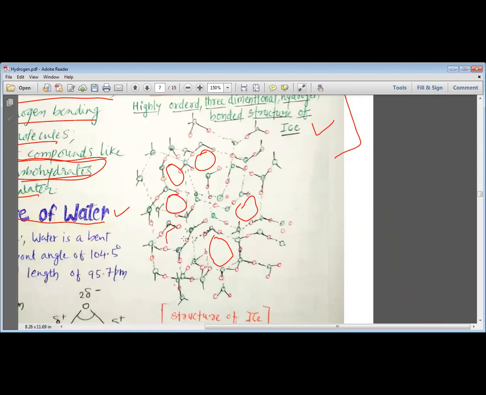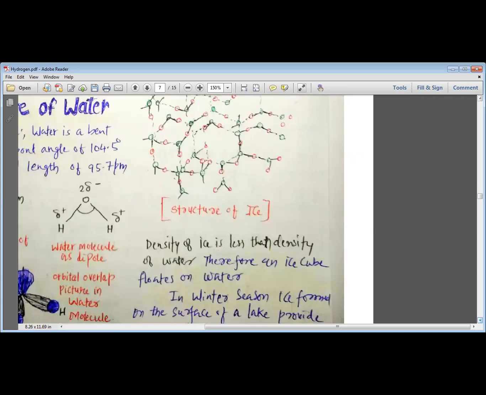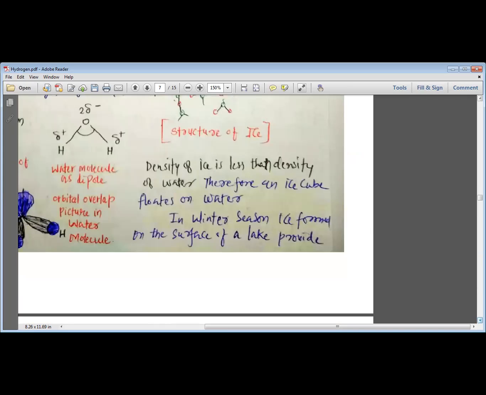When water is formed into the hexagonal form, you can see this large space is generated. So water, when it turns from liquid to the solid state, forms the hexagonal shape due to the hydrogen bonding, and this takes more volume than it takes in the liquid state. Density of ice is less than the density of water, therefore ice can float on water.